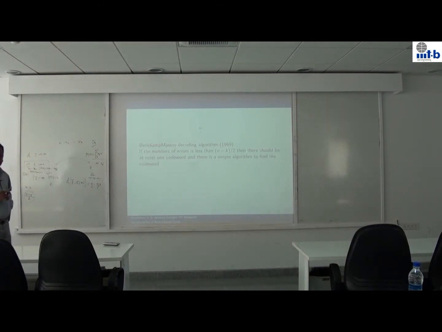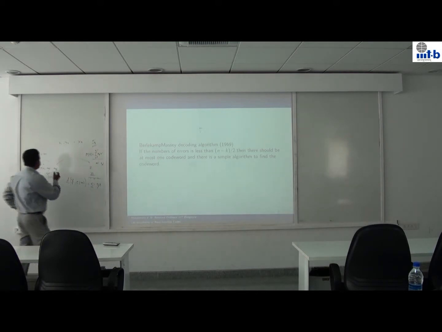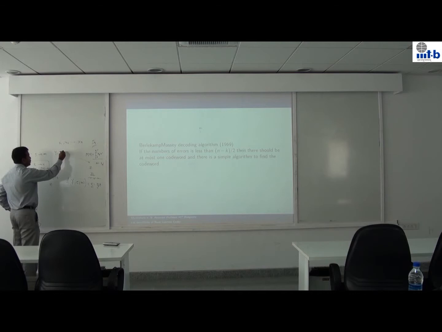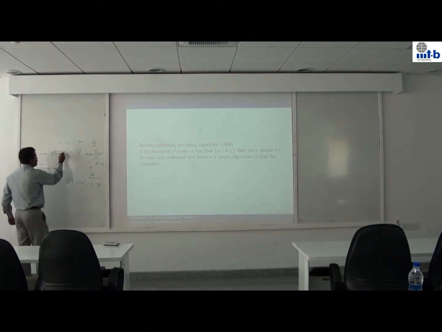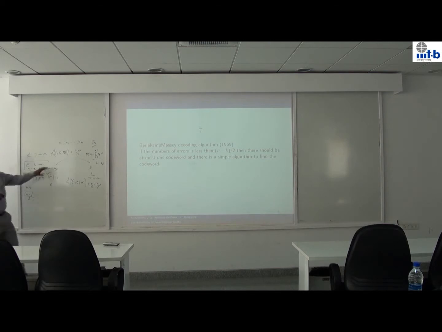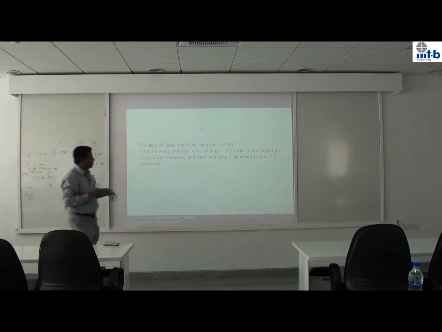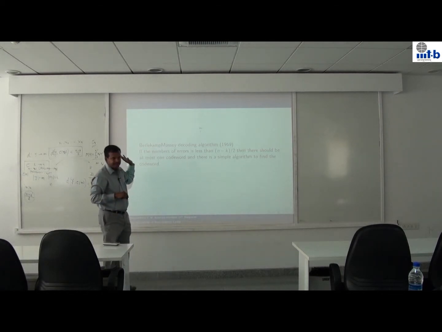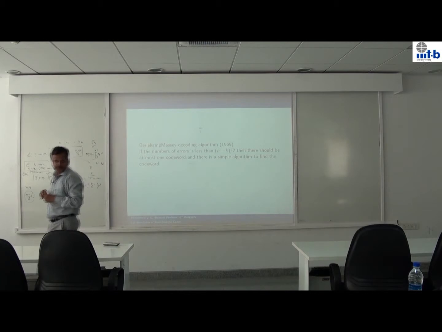There will be at most one code word which will satisfy this if we make only n minus k by 2 errors. So y is what is received, and e of m is what you wanted to send, so you want to recover it. There will be only one message m which will satisfy this condition, where d is the Hamming distance, the number of errors that you have made. There is also a simple algorithm which will compute it, which dates back to 1969.